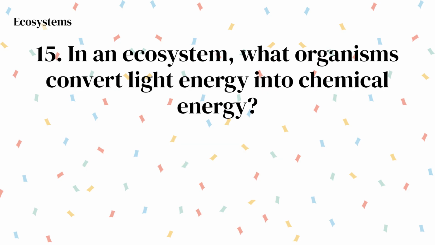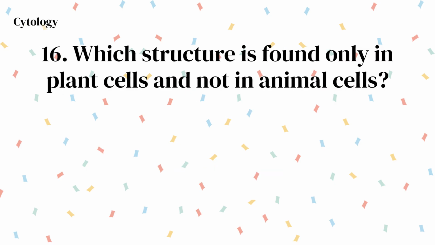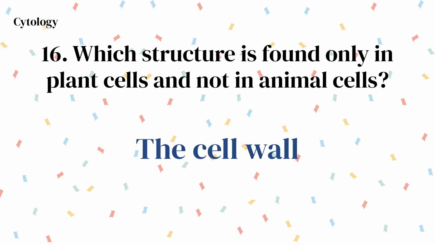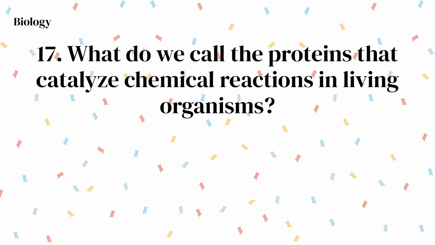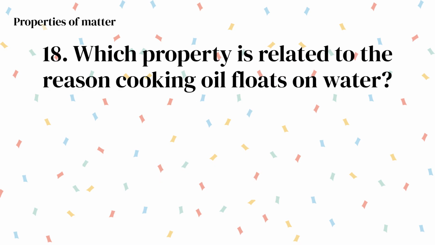Lightning. In an ecosystem, what organisms convert light energy into chemical energy? Producers. Which structure is found only in plant cells and not in animal cells? The cell wall. What do we call the proteins that catalyze chemical reactions in living organisms? Enzymes. Which property is related to the reason cooking oil floats on water?